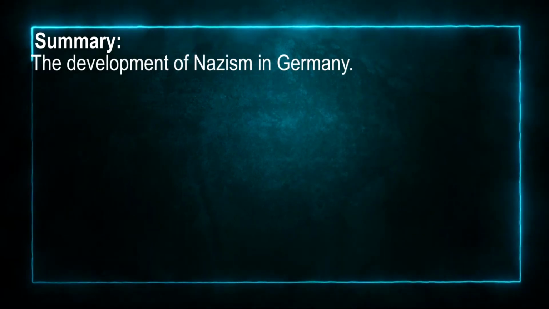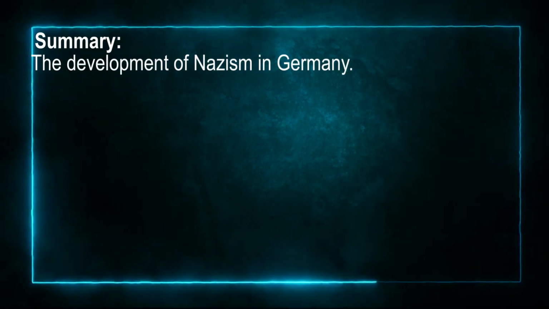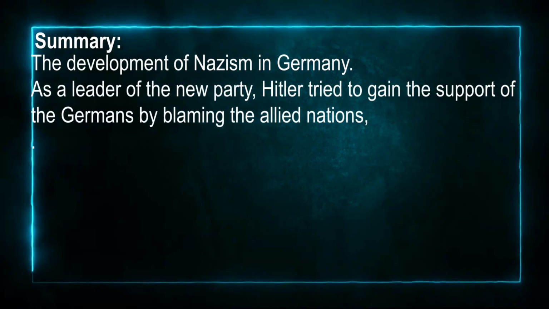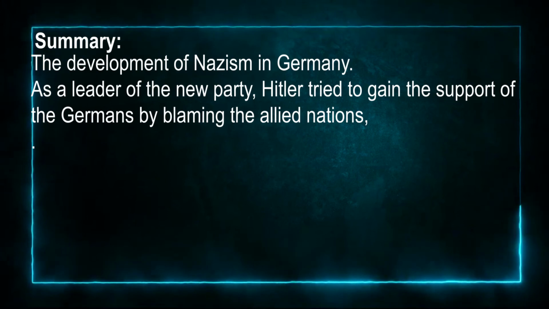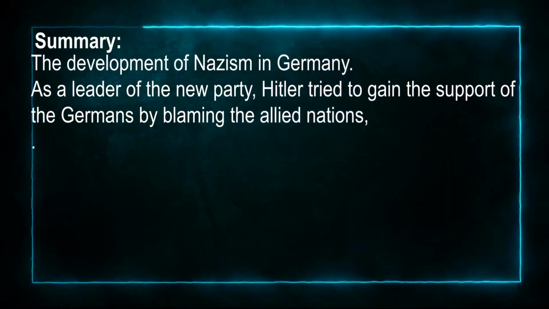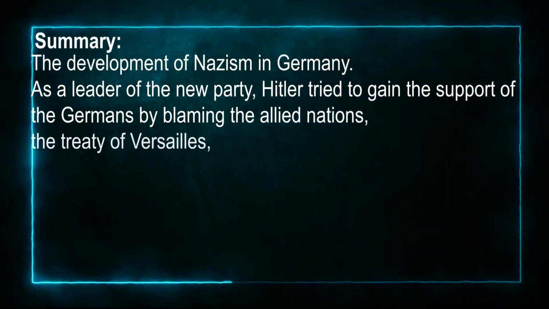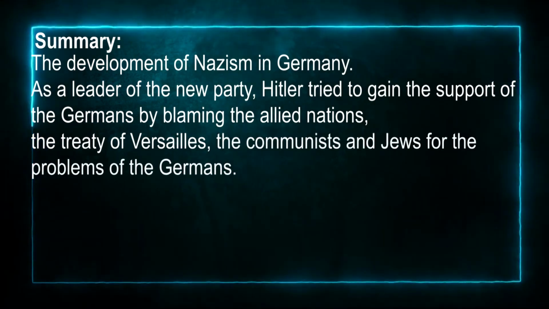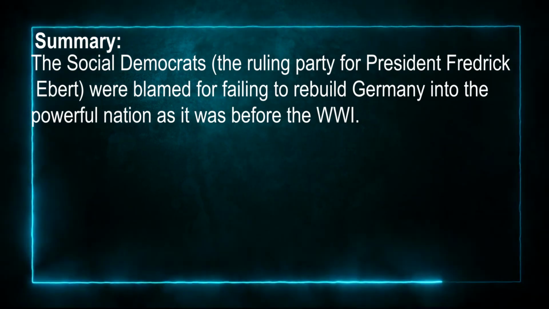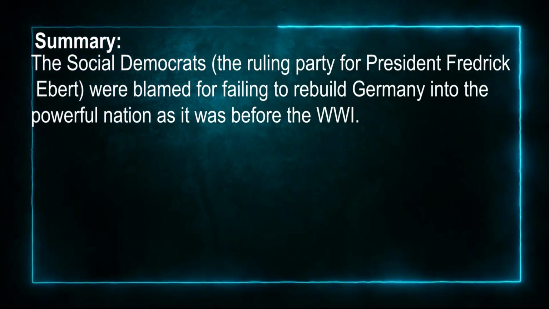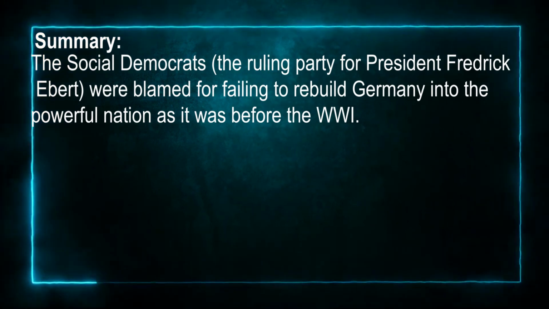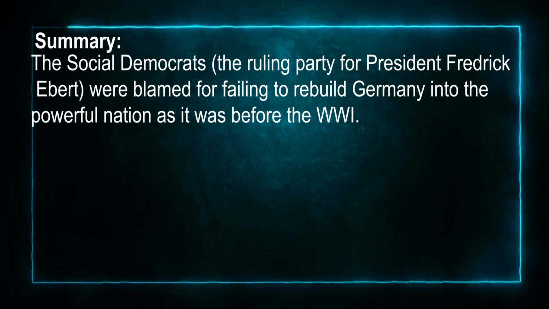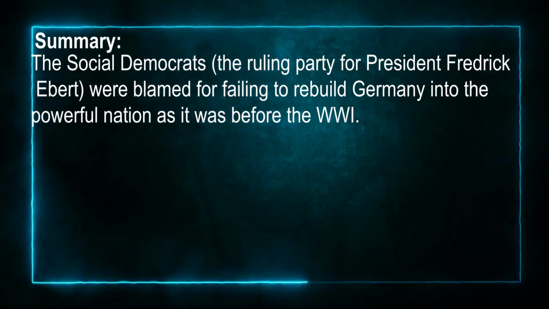We also learned about the development of Nazism in Germany. As a leader of the new party, Hitler tried to gain the support of the Germans by blaming the Allied nations, the Treaty of Versailles, the communists, the Jews, for the problems of the Germans. The Social Democrats, the ruling party under President Friedrich Ebert, were blamed for failing to rebuild Germany into the powerful nation as it was before World War I.